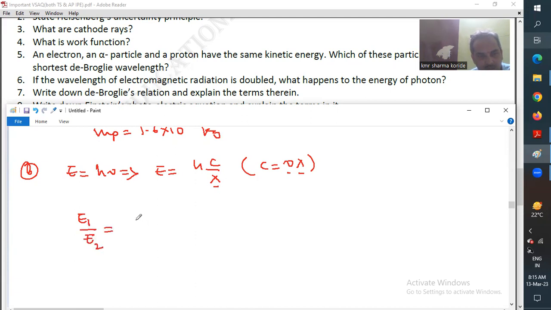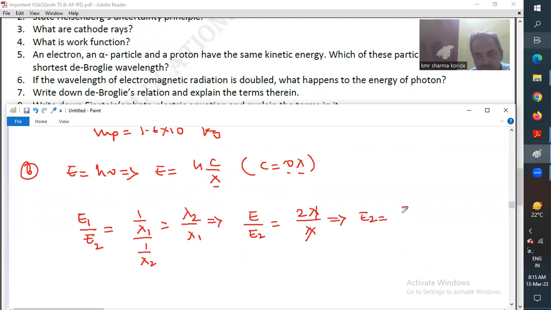E2 by E1 is equal to lambda 1 by lambda 2. In the question, wavelength is doubled. Before we increase the wavelength, energy is E. We are looking for E2. Wavelength is doubled means 2 lambda and lambda, so this and this get cancelled. Therefore, energy becomes E by 2, reduced by 2 times.